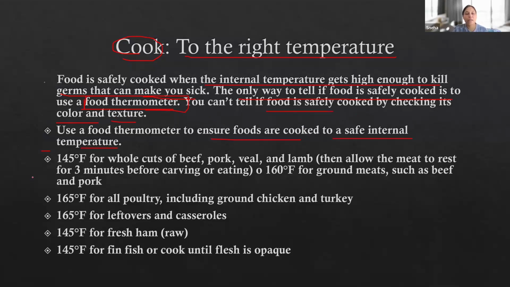So these are the food temperature criteria. 145 degrees Fahrenheit for the whole cut of beef, pork, veal, and lamb. Then allow the meat to rest for 3 minutes before carving or eating. 160 degrees Fahrenheit for ground meat such as beef and pork. 165 degrees for all poultry including ground chicken and turkey. 165 degrees Fahrenheit for leftovers and casseroles.